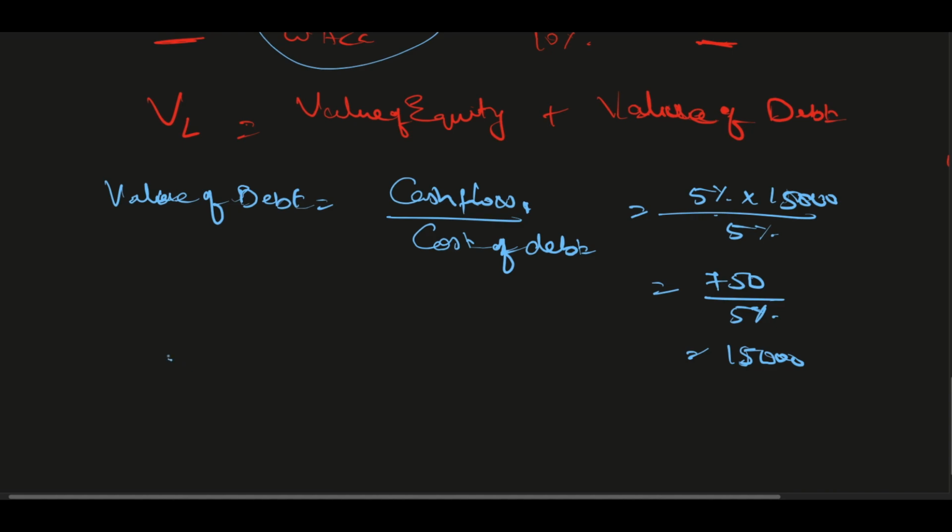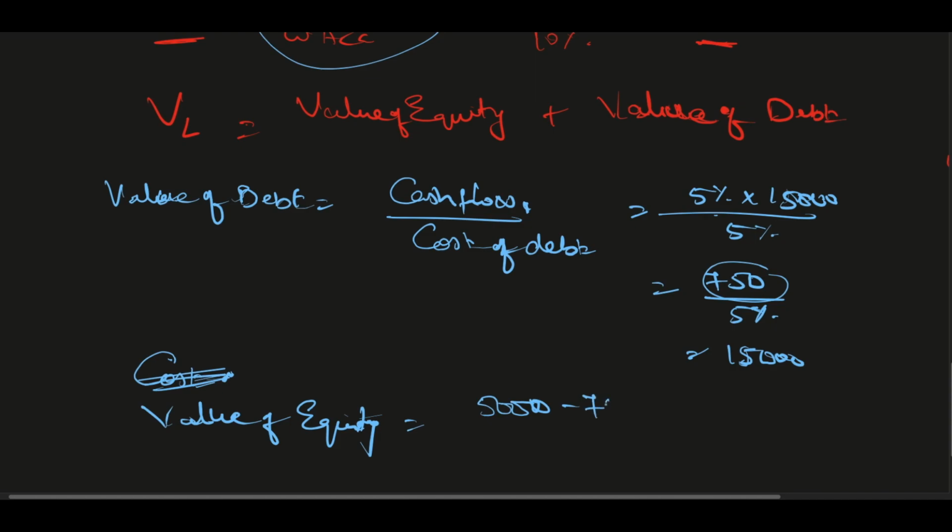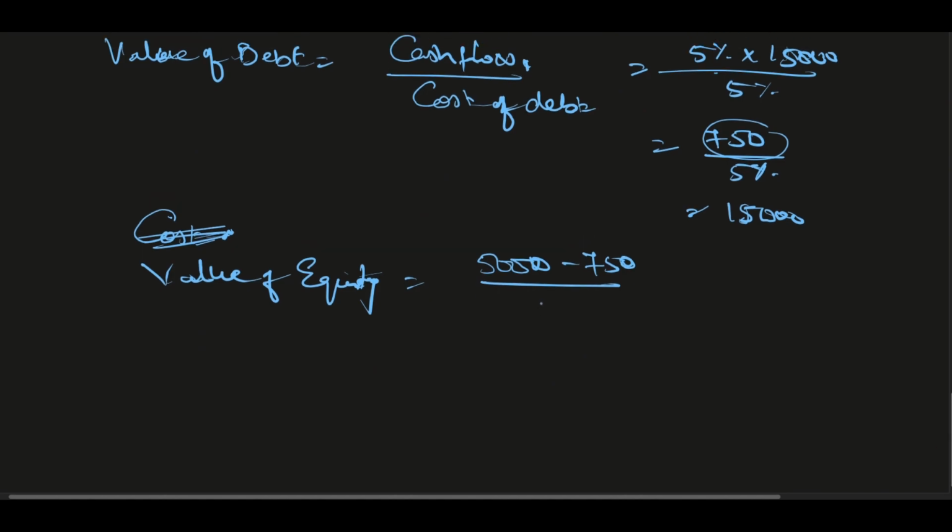Similarly, for value of equity. Value of equity is equal to, see, the company is generating 5,000, but out of that now 750 it will have to pay to debt. So this is the cash flow now for equity, divided by the new cost of equity, which is 12.143 percentage.